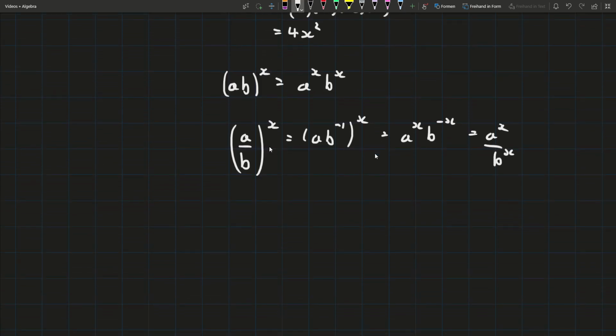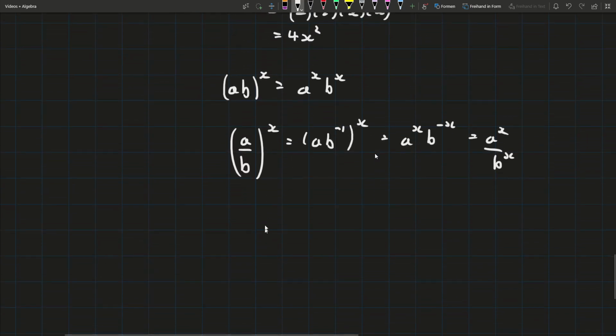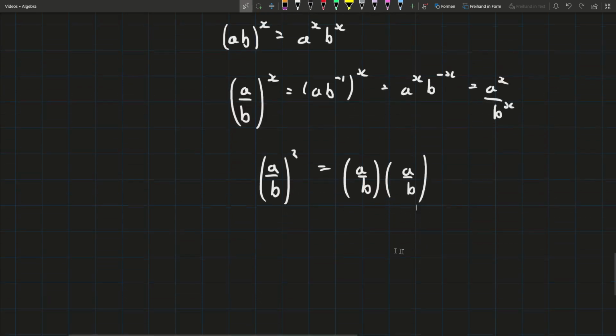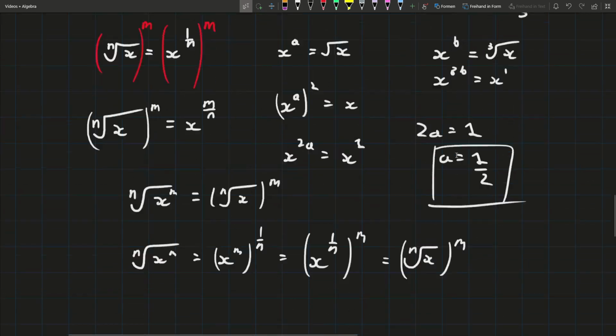We can think of it the same way that I did up here. If we have a over b, we'll just say squared for now. That's the same as a over b times a over b. Now, obviously, with fractions, we multiply the tops and the bottoms. I will explain that in another video. I think it's quite interesting because people take it for granted. We get a squared over b squared, and they're the same. You can see we just gave the power to each part.